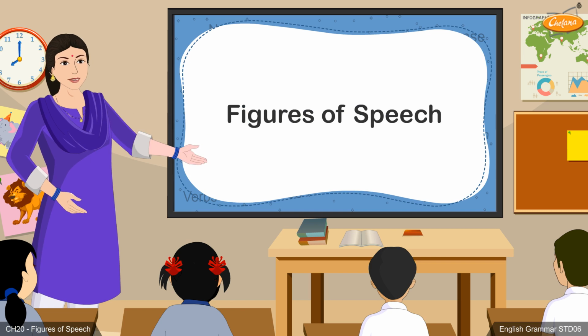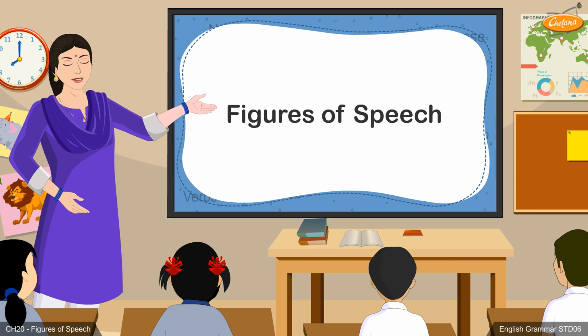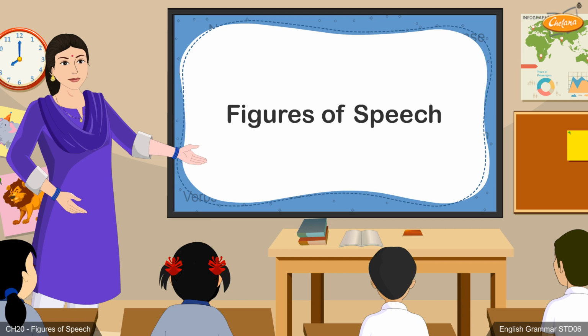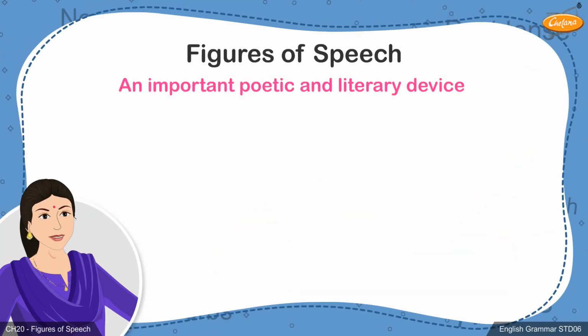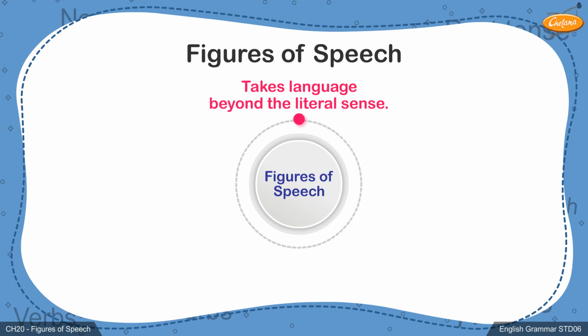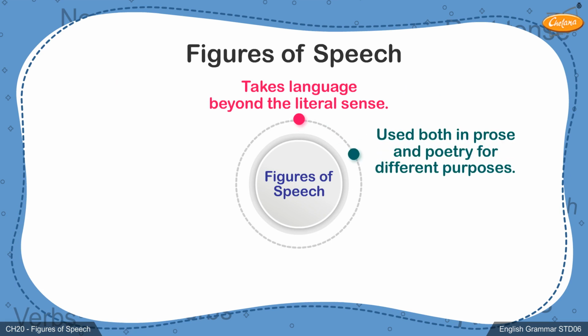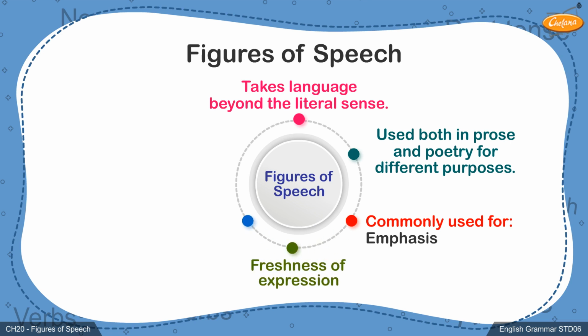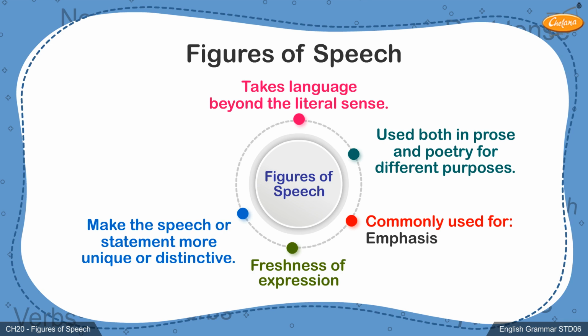Today, we will be learning about a kind of phrase that differs slightly from the ordinary manner in which we use phrases in sentences in English language. These phrases used commonly as poetic and literary devices are called figures of speech. Figures of speech take language beyond the literal sense. It's often used in both prose and poetry for different purposes. The author or poet may use these unique phrases as poetic or literary devices for emphasis, freshness of expression, or to make the speech or statement more unique or distinctive.